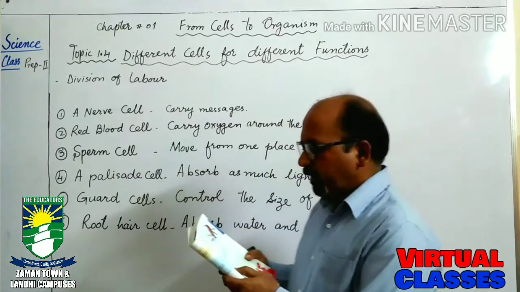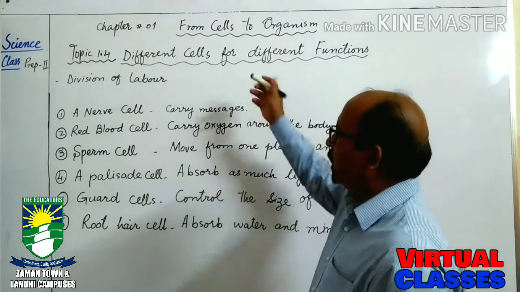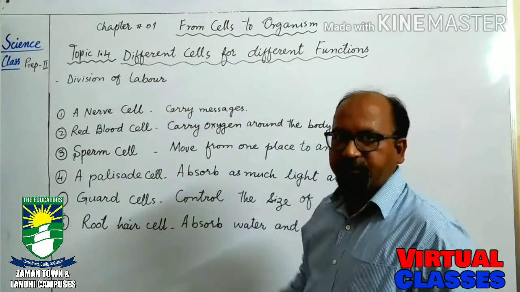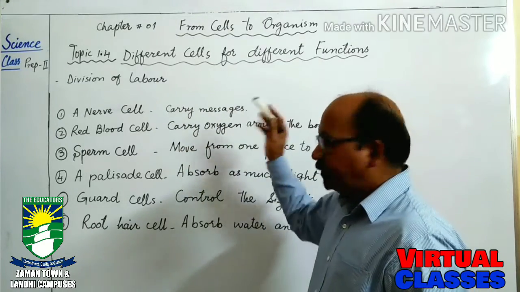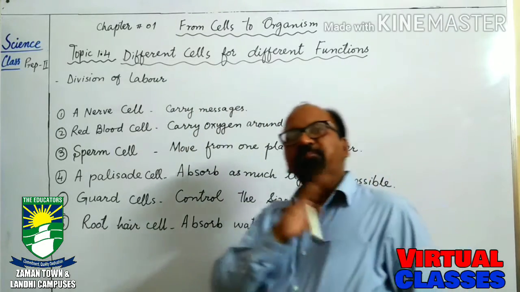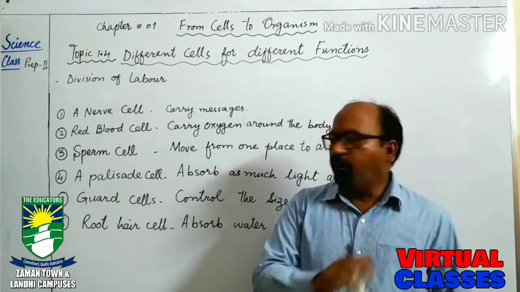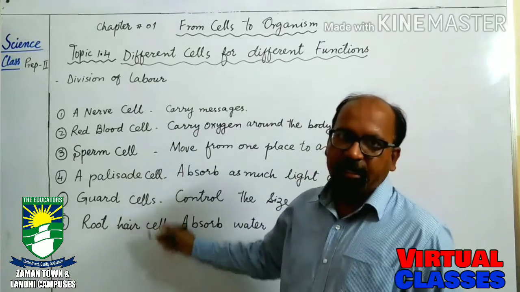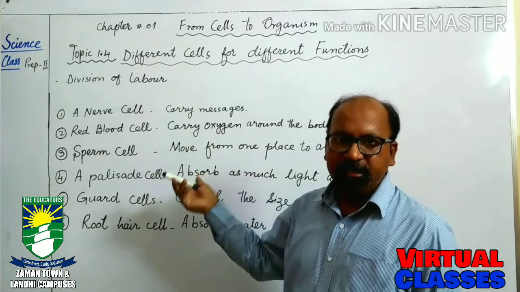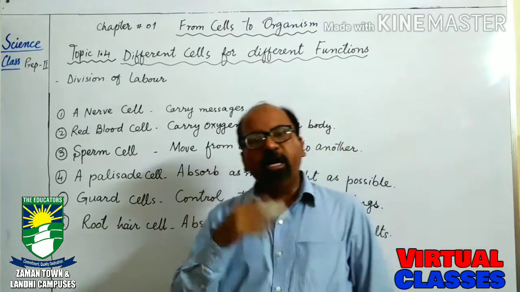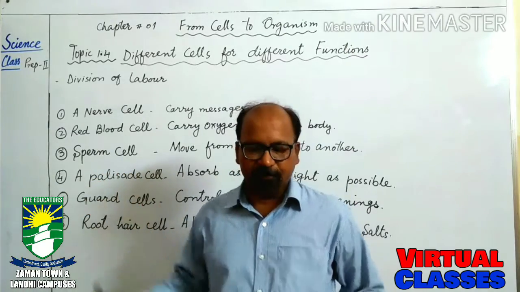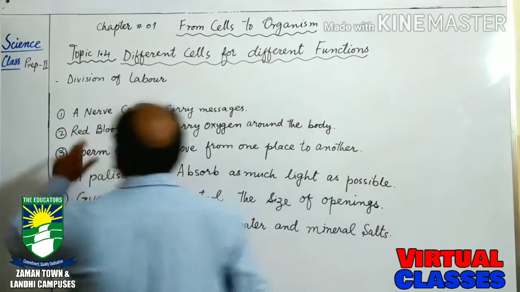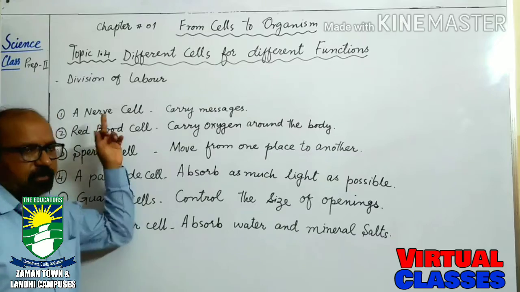Now come to a few examples of the different types of cells which are present in plants and animals. Now we are talking about plants and animals. Here a few cells are related only to plant cells and a few cells are related to animal cells. See, the first one is a nerve cell.